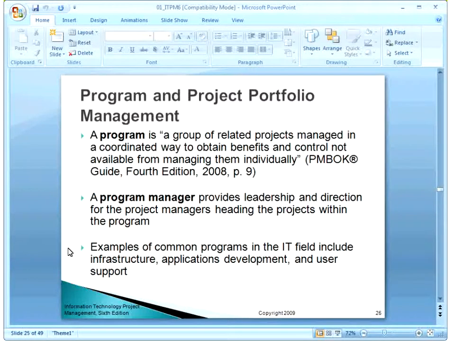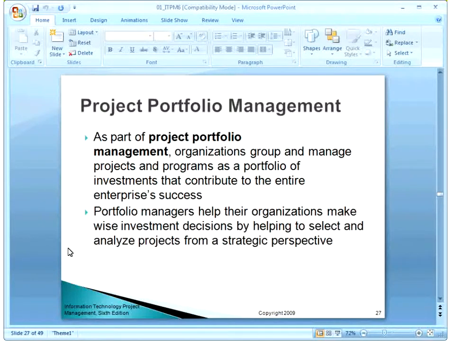So Sahara asked a question about project portfolio. So this is project portfolio management. As a part of project portfolio management, organizations group and manage projects and programs as a portfolio of investments that contribute to the entire project success, and portfolio managers help their organization make wise investment decisions. When you say you are managing a project, you are only concerned about whether you are managing the project successfully or not, and whether your project is going in the right direction or not.